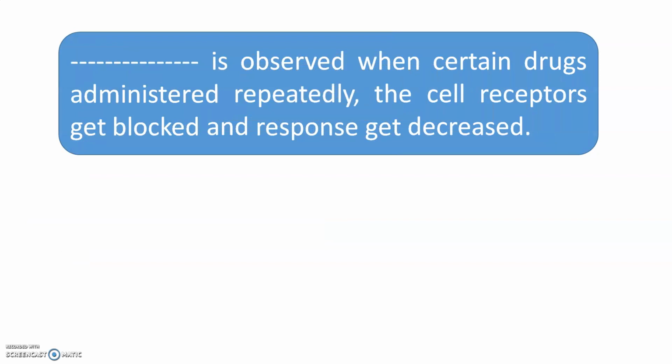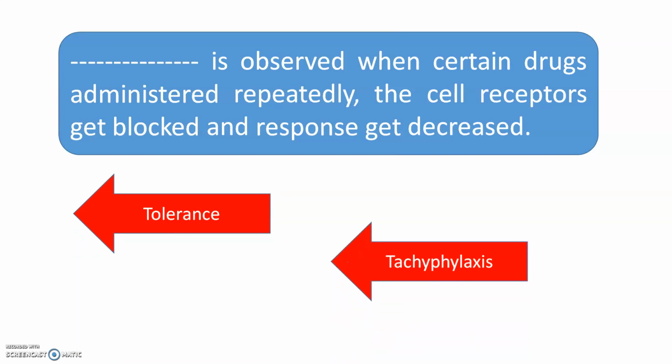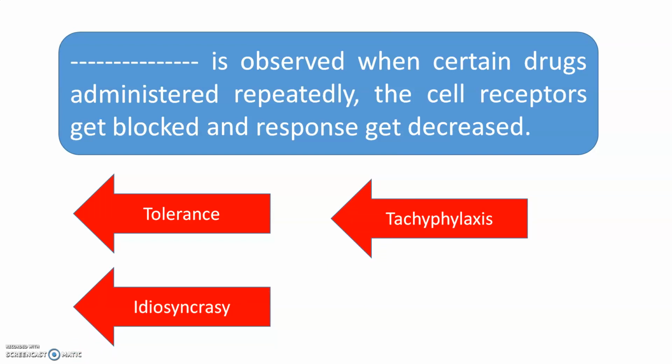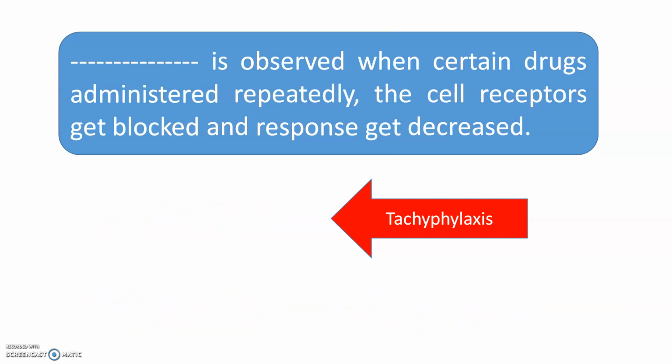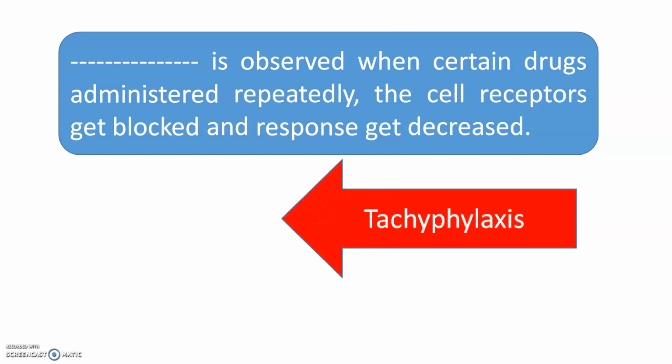Dash is observed when certain drugs are administered repeatedly, the cell receptors get blocked and the response gets decreased. This condition is called as an drug tolerance, tachyphylaxis, idiosyncrasy, or metabolic disturbances. The correct answer is tachyphylaxis. Due to the repeated administration, the response gets decreased. This condition is called tachyphylaxis.